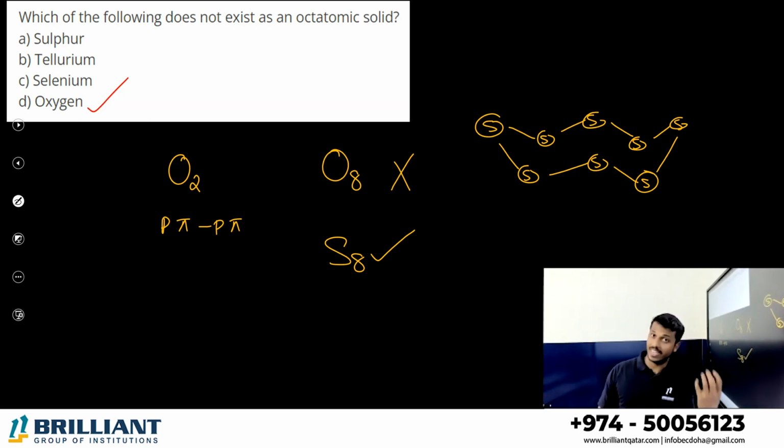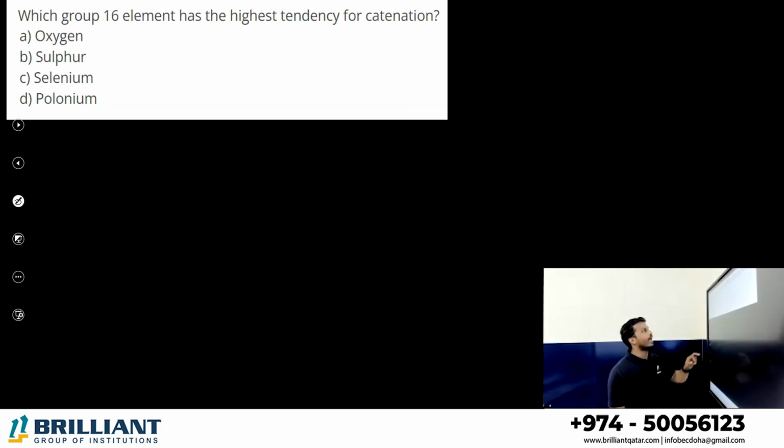So what is the reason why oxygen exists as diatomic? Diatomic oxygen is a gas, and sulfur exists as a solid. Because oxygen can make p pi multiple bonds, which is a stronger bond, it exists as diatomic. But sulfur S8 exists as a solid because of bigger atomic masses, and at the same time sulfur has no ability to make p pi multiple bonds, so it mostly exists in ring form to attain stability.